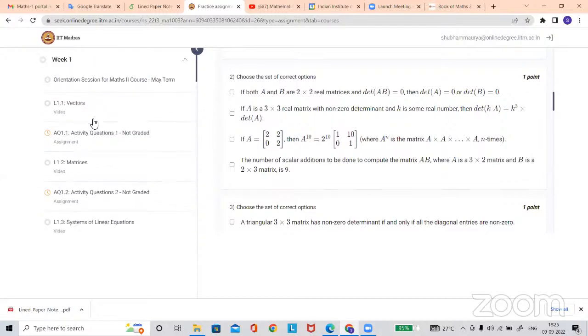Sir, how many live sessions do we have for a week? Per week for mathematics, there are 3 live sessions for maths 2. And the schedule is already given here. Sir, is it fixed, that means every week on the same day? Day and timing will probably be fixed. In a very rare case it will be changed, and you will get the information already. Yes, you will see the information in the calendar itself.